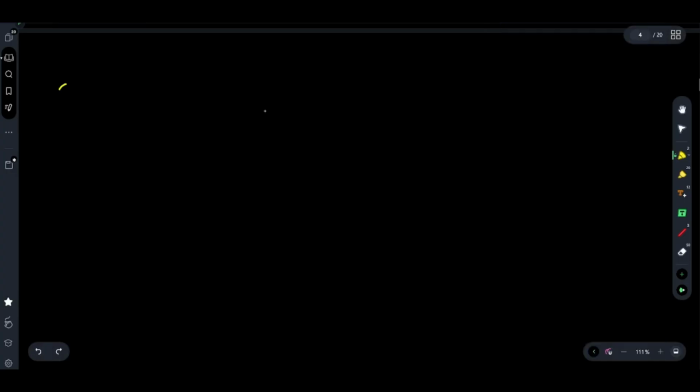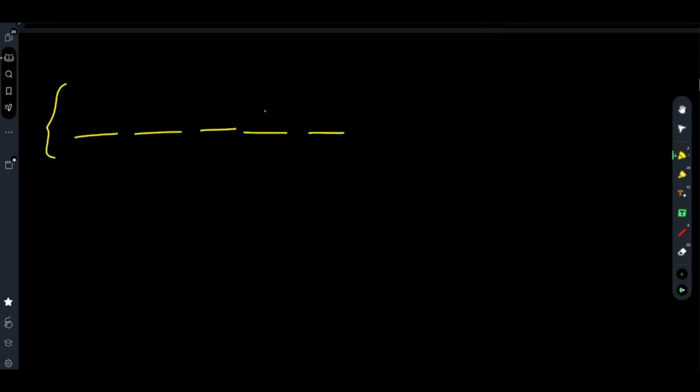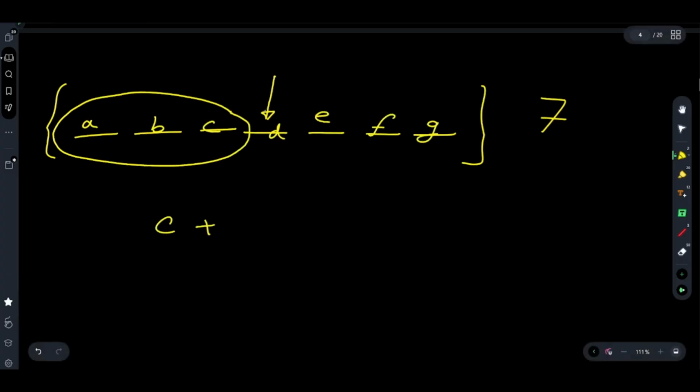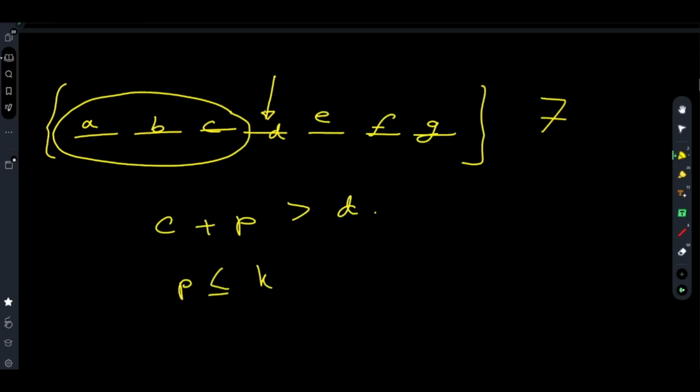So let us consider this is a 7 length array. Now this would be the median, right? Now, is there any point in increasing these values? Not only is there no point, but if you increase these values, then c plus p, where p is less than or equal to k, might turn out to be greater than or equal to d, or maybe let's say greater than d.